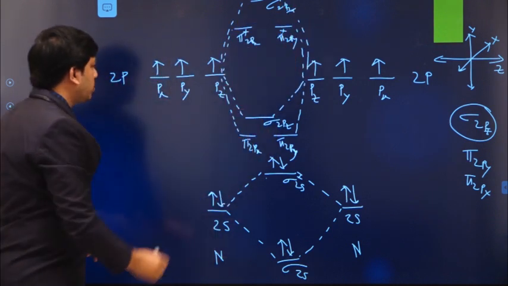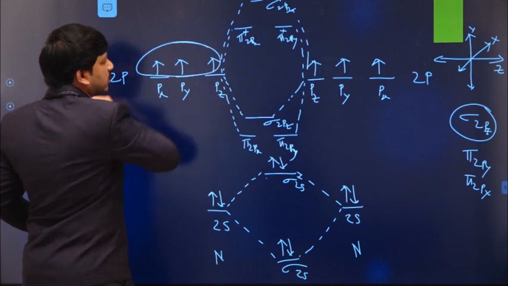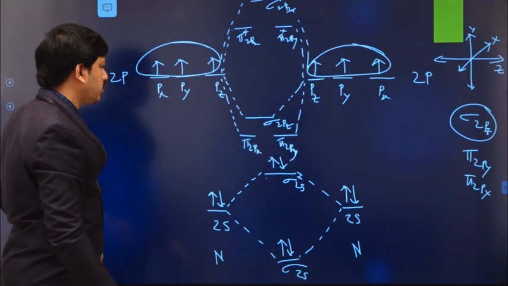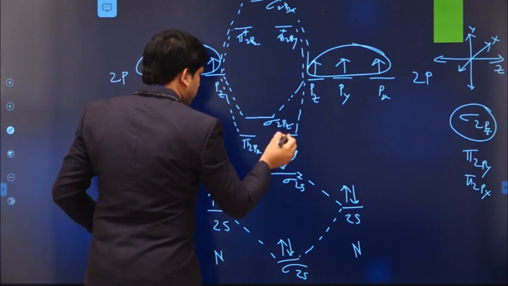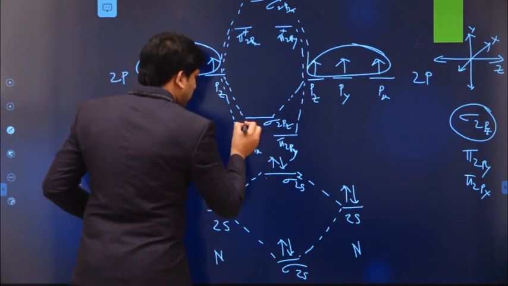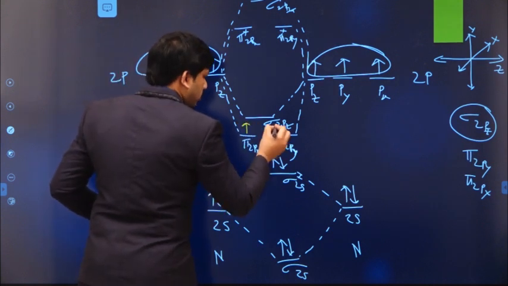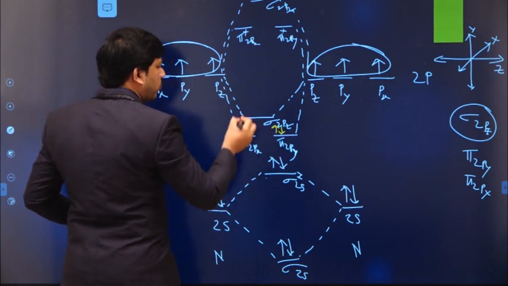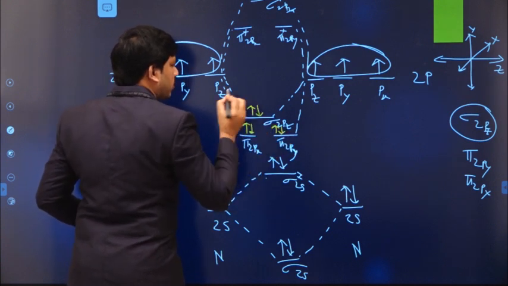Now here we have 3 electrons and here we have 3 electrons. So first these are the lower energy orbitals, 1, 2, let us say maybe in yellow color, 1, 2, 3, 4, 5, 6.